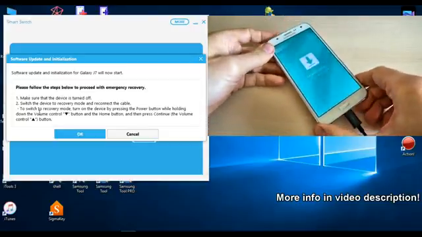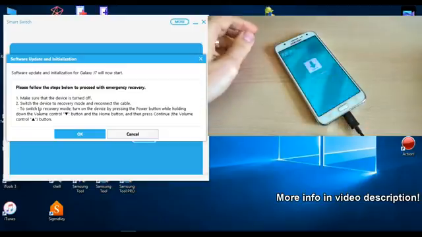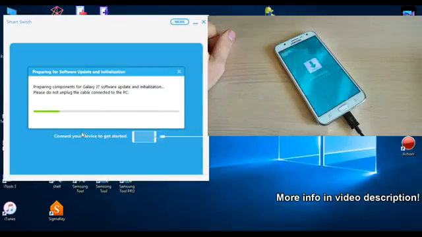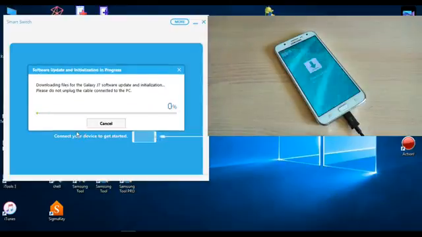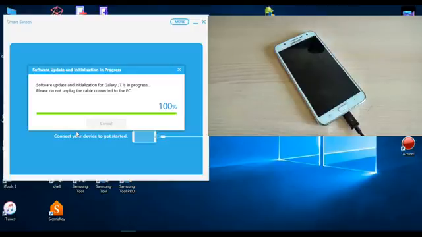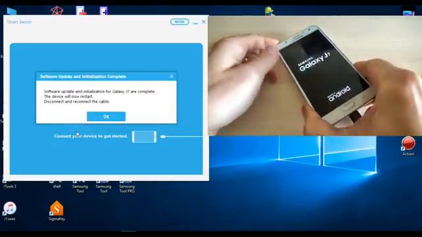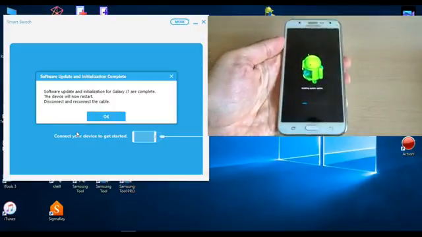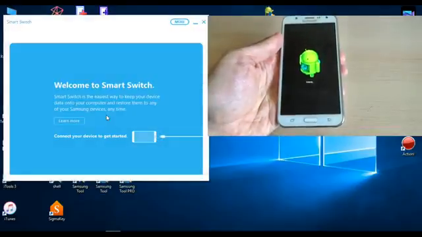Okay, wait until the drivers are installed and click on OK. Now you must wait until the update is complete. Now the update is complete, you can disconnect your phone and click OK and wait a few seconds.